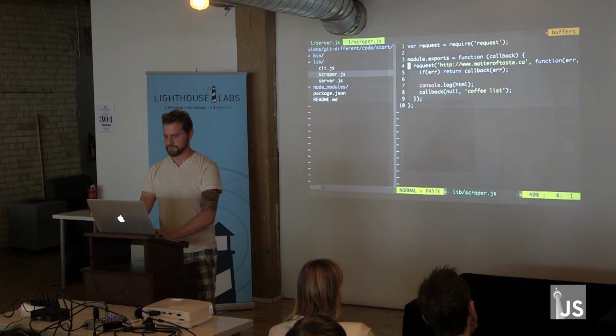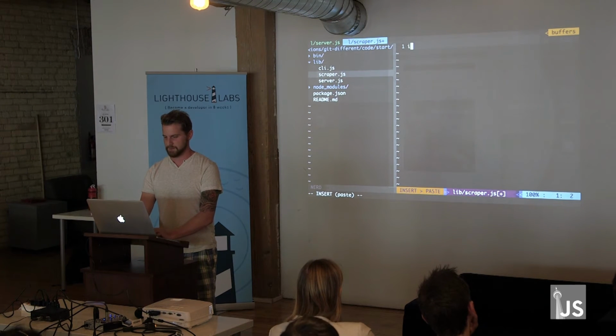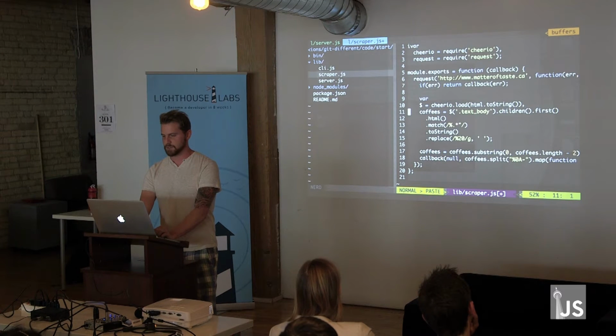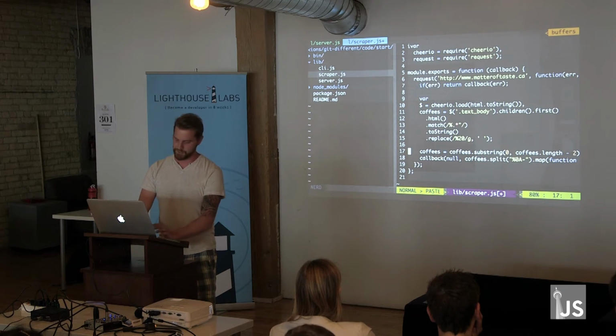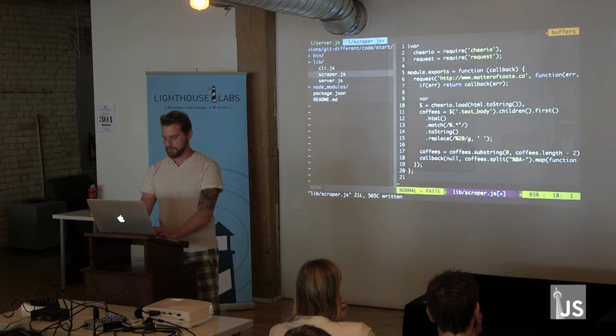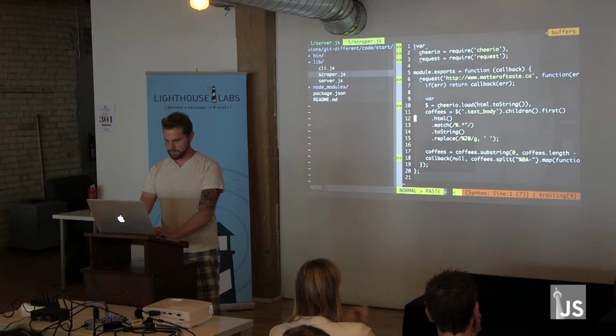Okay, so I have that. We'll just replace part of this. Take a look at what we wrote here. So what do we do now? So now we're still going to matter of taste, but now we're doing some funky stuff. We're getting Cheerio involved, and we're going to go through, do some crazy matching and some regex replacing and some substringing and then some more replacing. But before you know it, first line, thank you very much.